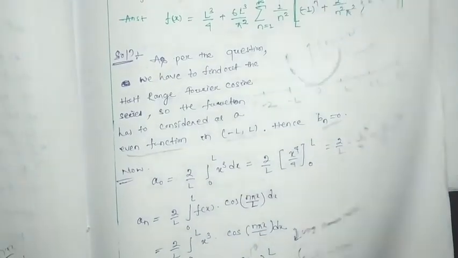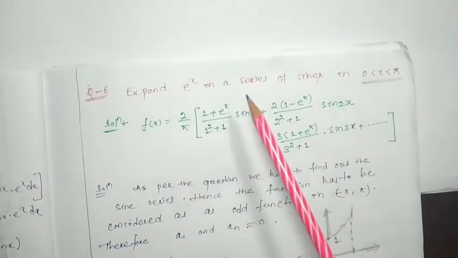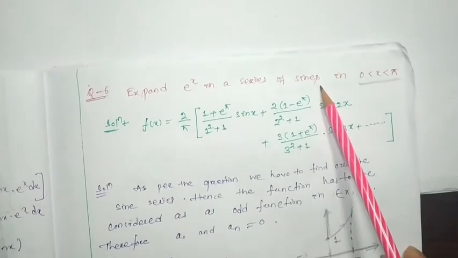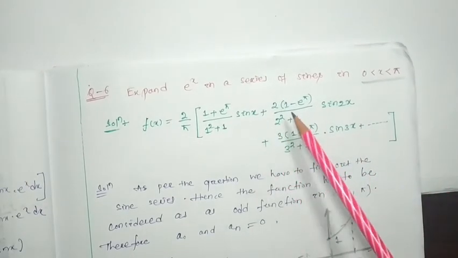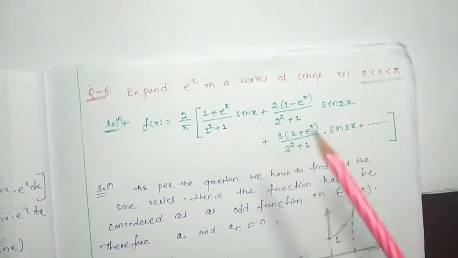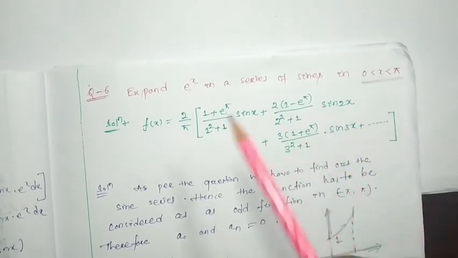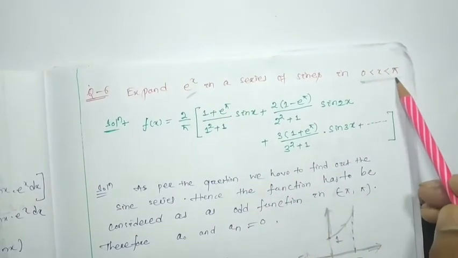Okay, next question I have given to you: expand e to the power x in a series of sines in 0 to pi. That means it is asked that we have to find the sine series, or half range sine series, of the function e to the power x, which exists between 0 to pi.